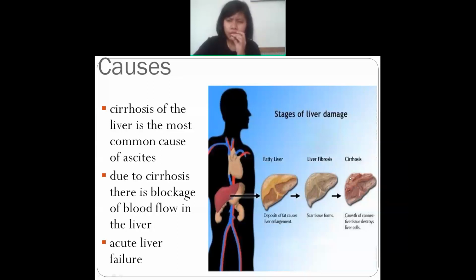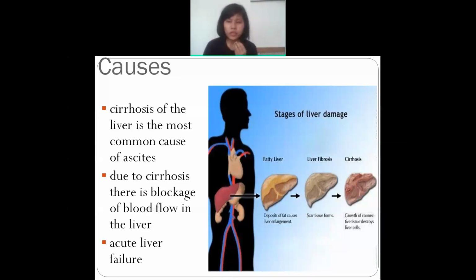When it leads to cirrhosis of the liver, what will happen? It mainly destroys all the liver tissues and liver cells. So as a result, ascites occurs. And because of this cirrhosis of the liver, there will be blockage of blood. When circulation occurs and blood comes towards the liver, it won't be able to circulate anymore, since there are abnormalities in the liver.